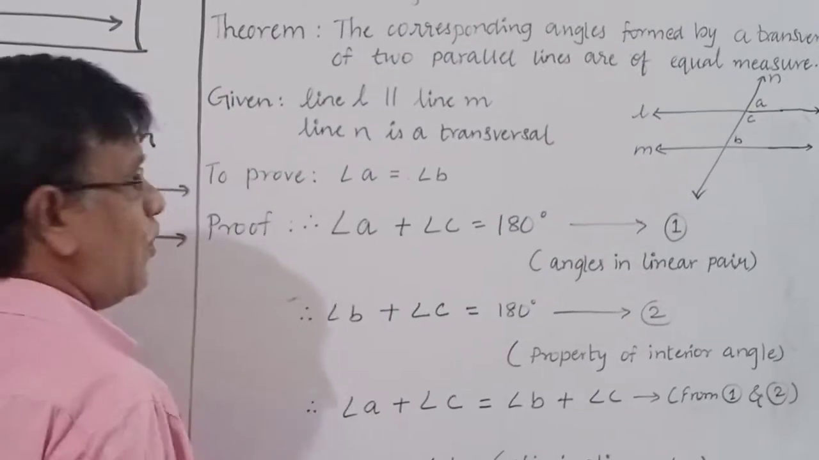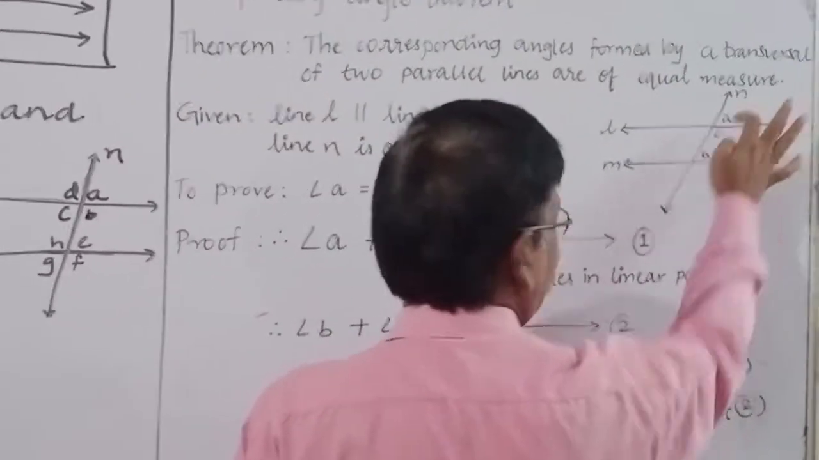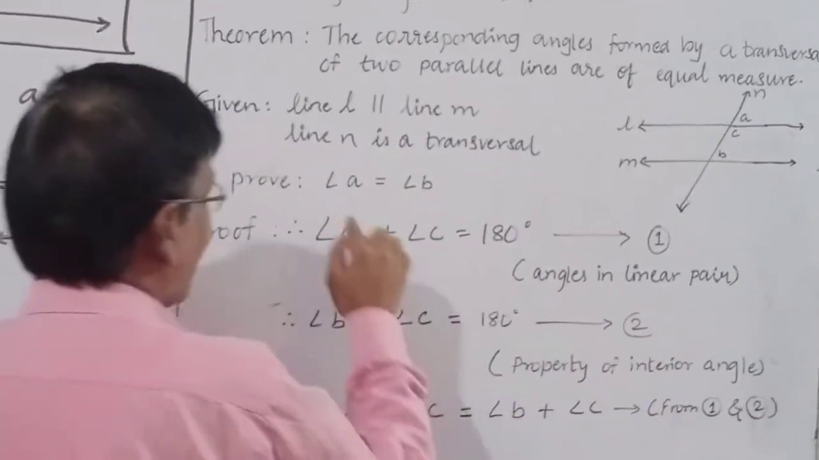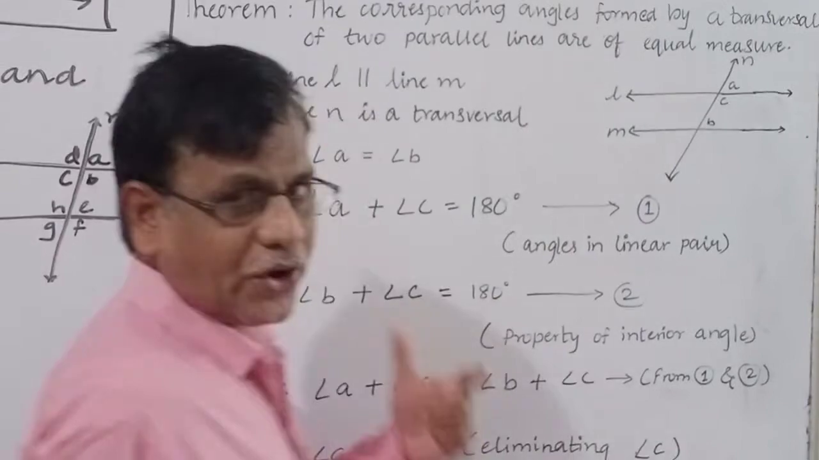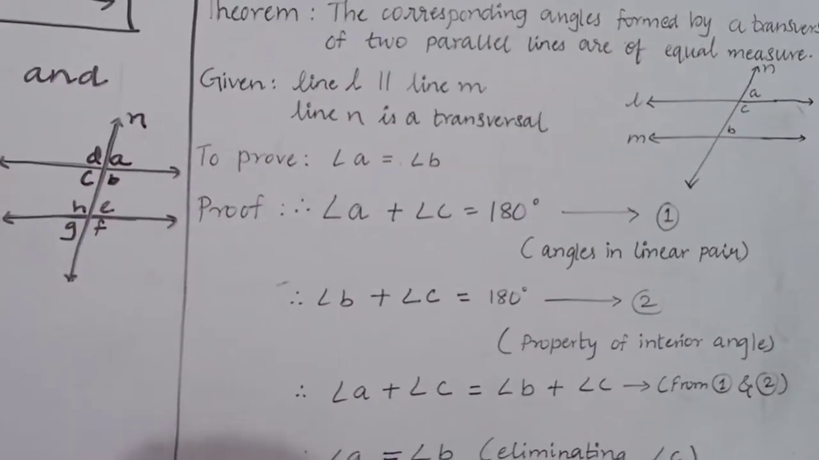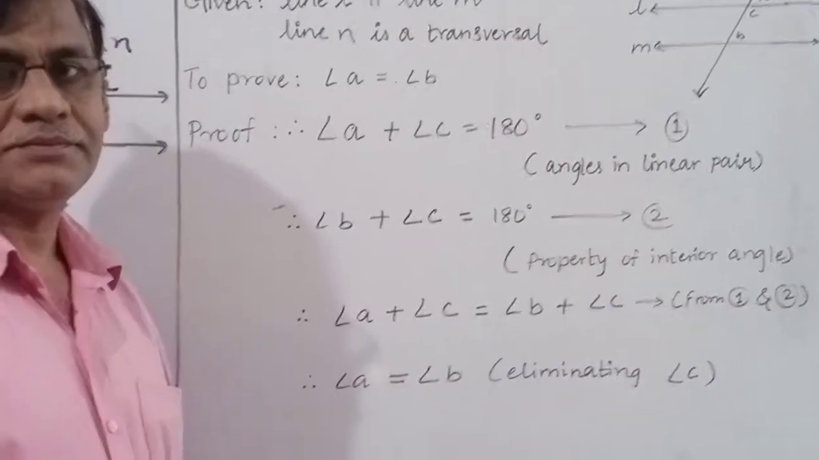Third step is to prove. What is to prove? See, angle A and B are corresponding angles. Okay, so angle A is equal to angle B. This is to prove. You have to prove angle A is equal to angle B. Now the fourth step is proof.